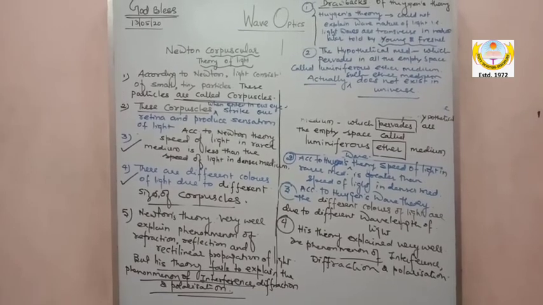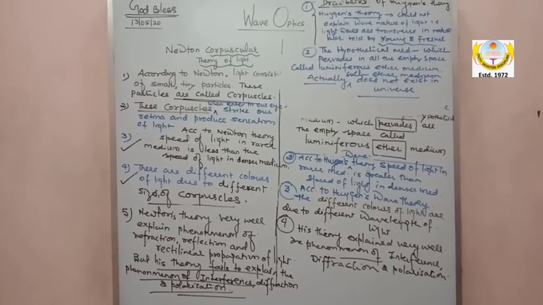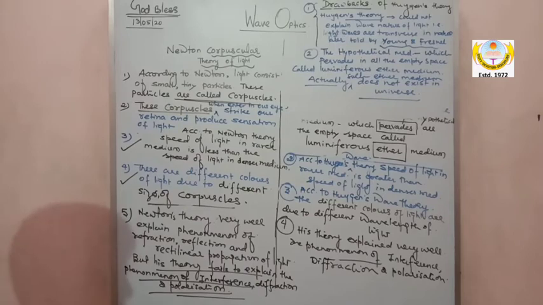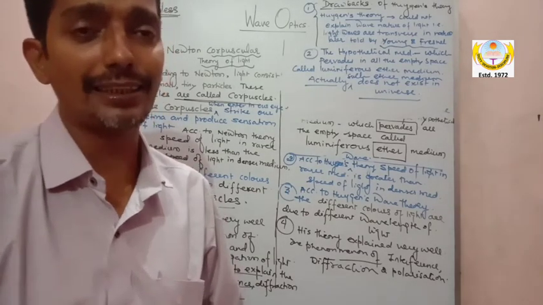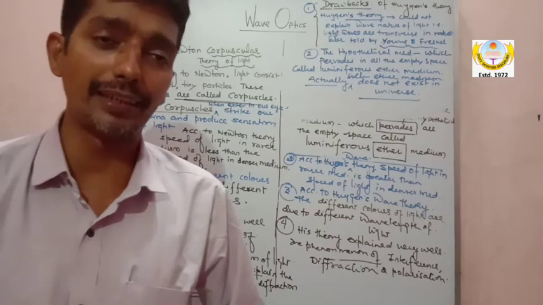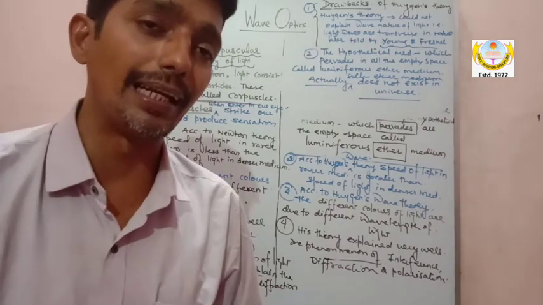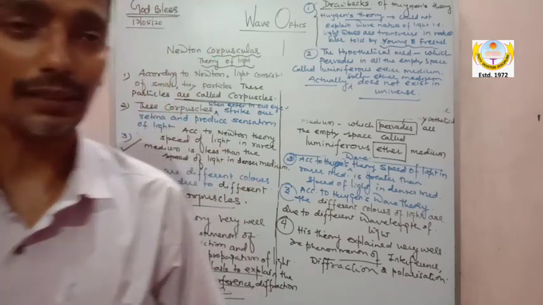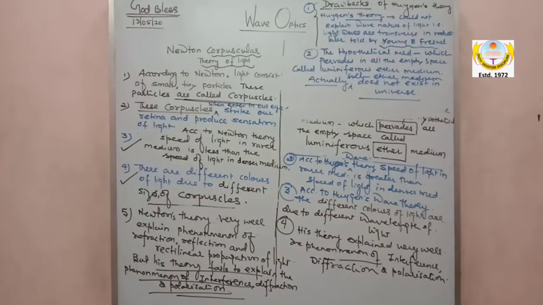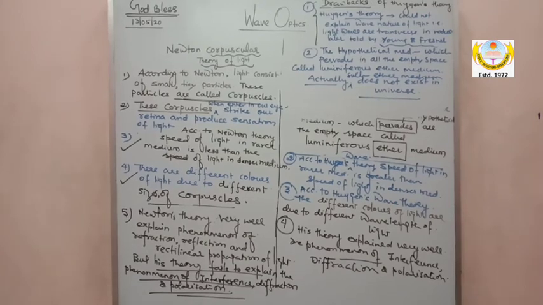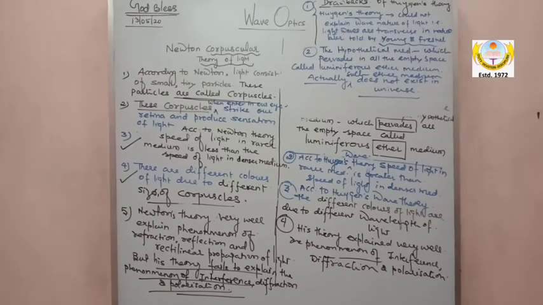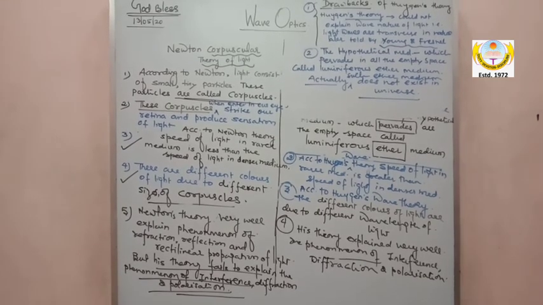He said, my dear, light behaves as a wave as well as a particle in the photoelectric effect theory. When the photoelectric effect was explained by Einstein, de Broglie made the statement that light has a dual nature, that is, it is a wave as well as a particle. This statement was given by de Broglie: light has a dual nature.